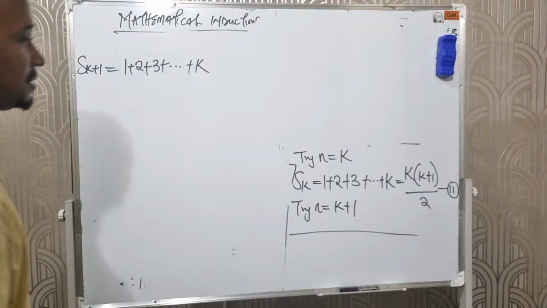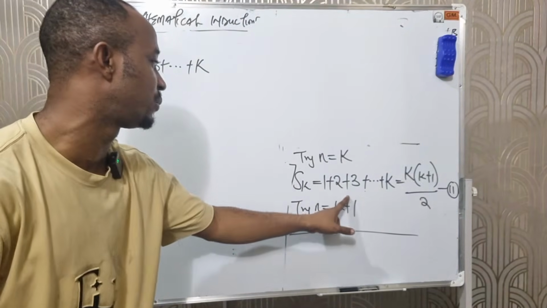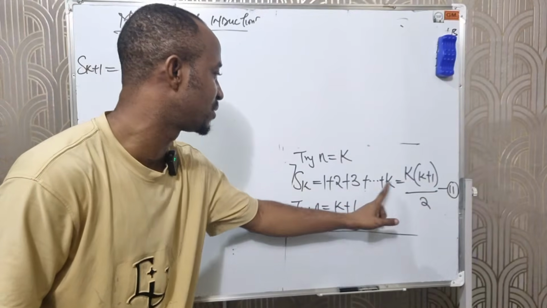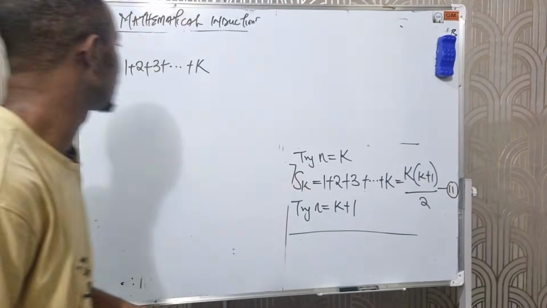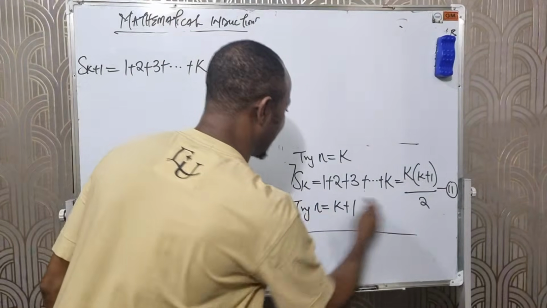Please pay attention. This is our Sk, right? Sk means 1 plus 2 plus 3 plus dot dot dot k, equals this. Then to find S(k plus 1), I have to repeat Sk first.